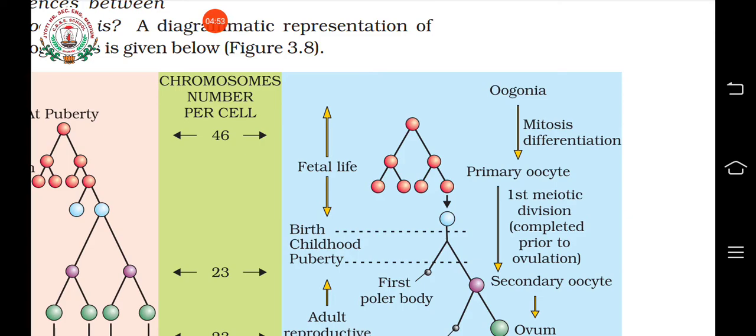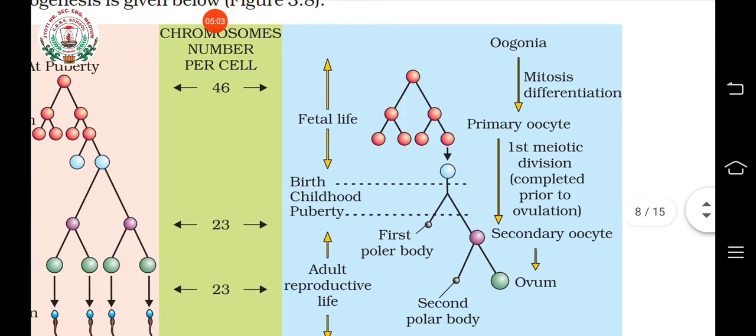It enters into the first meiotic division, and the division gets arrested in the first prophase, or prophase 1, and they are known as what? Primary oocytes. And this primary oocyte completes its first meiotic division. What are the other steps of the first meiotic division? That is metaphase 1, anaphase 1, telophase 1. All this will be completed just prior to ovulation.